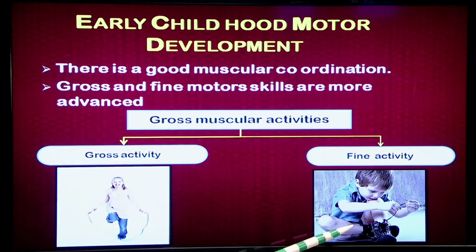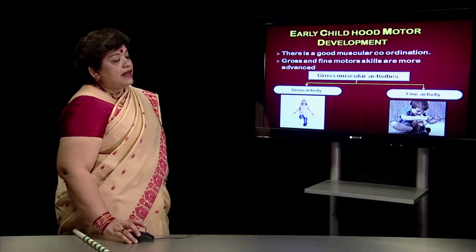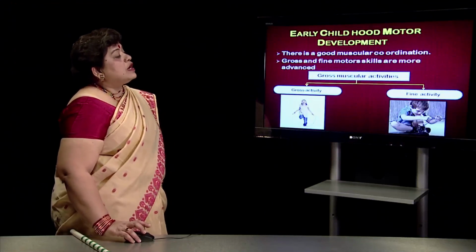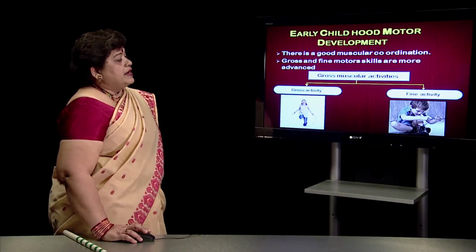Here you find a fine motor activity where the child has to tie the shoelaces. It is a very highly skilled job for this child because the fine muscles of the fingers have to function, and at the same time he has to analyze and assess how and what to do so that the lace is tied properly. So, when we say motor development in early childhood, it involves a lot of coordination between the muscles for gross and fine activities.